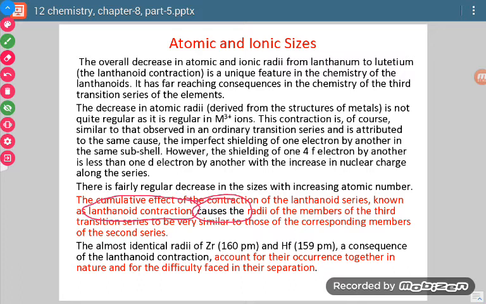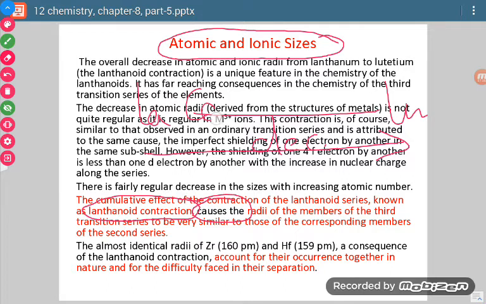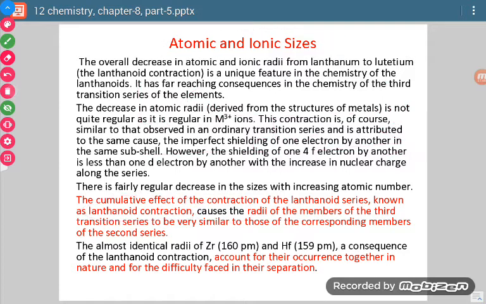So first of all, what is lanthanoid contraction? In general, if we talk about the lanthanoid series, then atomic and ionic sizes, when we start moving from lanthanum to lutetium, what happens? There is a decrease in the size of elements. This is a small and steady decrease. This steady decrease in the size of lanthanoids on moving from left to right with the increase in atomic number is termed lanthanoid contraction.